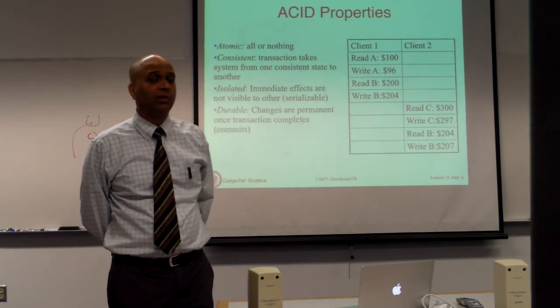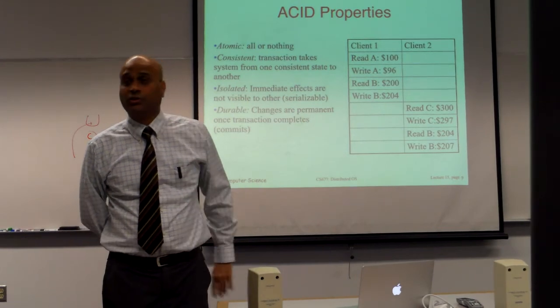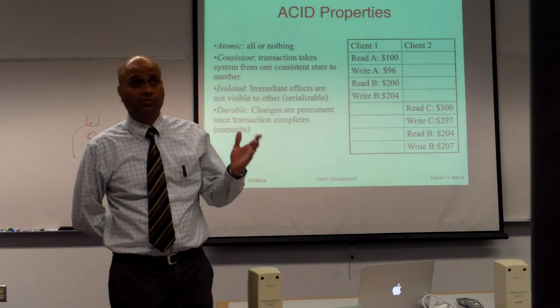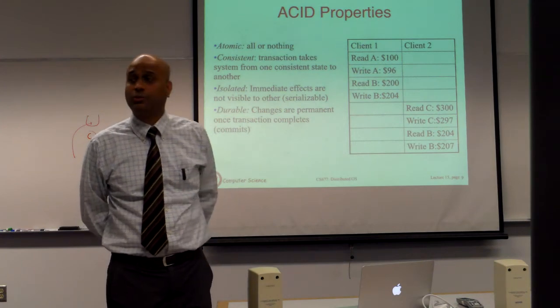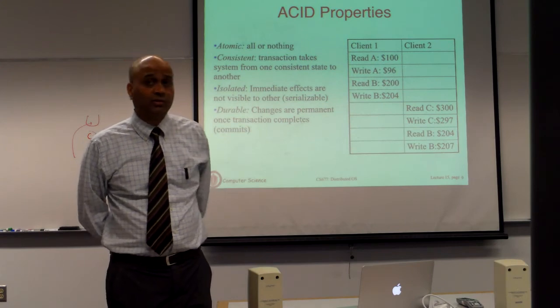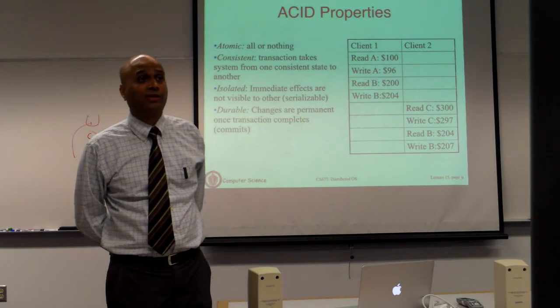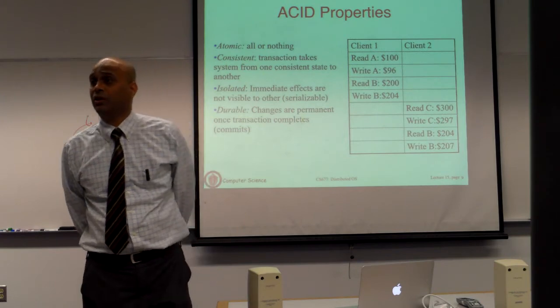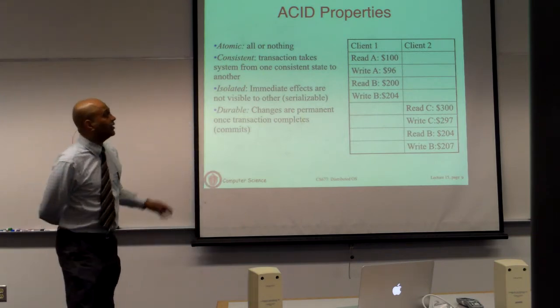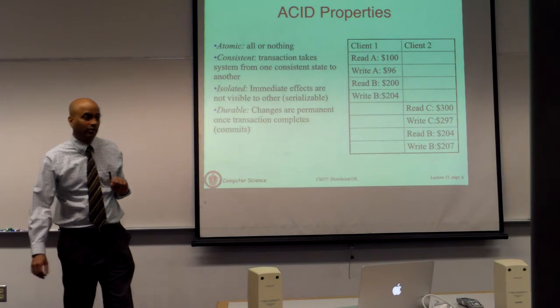So this is a very high level two-slide introduction to whatever is happening in databases, because we are going to use that to implement distributed transaction systems. Any questions on this? All relational databases are going to give you some form of ACID properties. These are important properties to ensure that the database is actually going to be in a consistent state. You will not have the problems that I talked about.